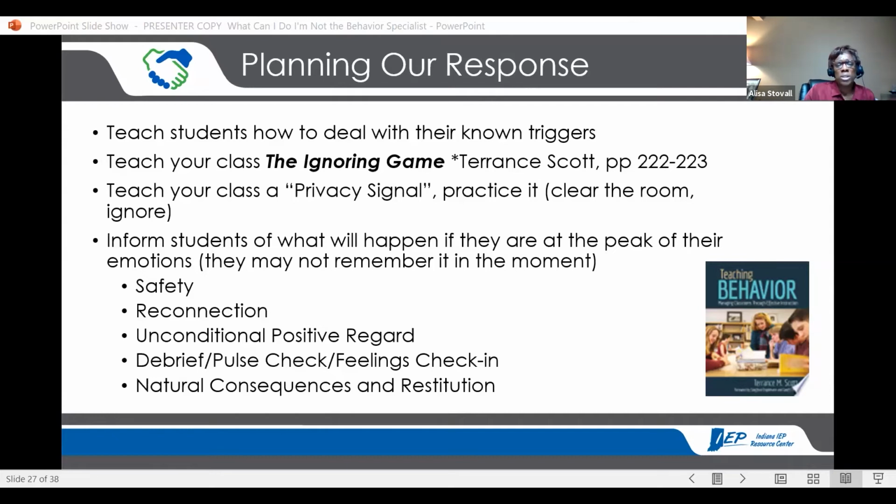Okay, and then using natural consequences. You make a mess, you clean it up. You damage something that belongs to somebody else, you make some sort of acknowledgement and apology. Okay, you might have to make restitution for it. Thinking and planning for teaching these types of understandings to your students can help our response as well.